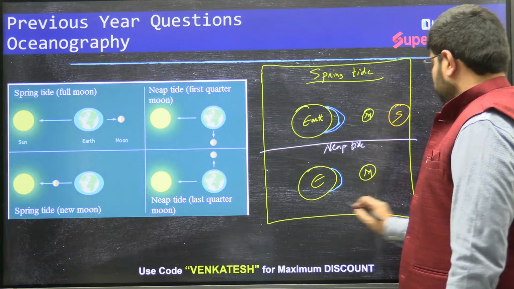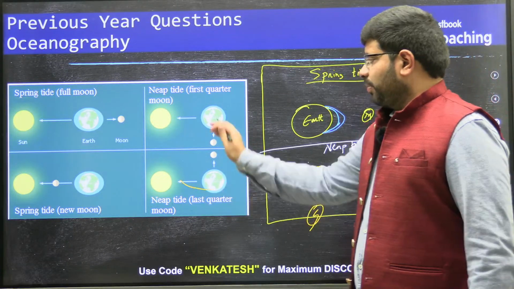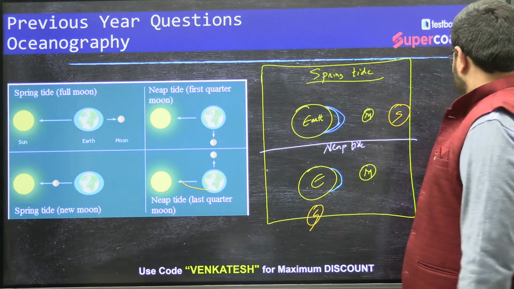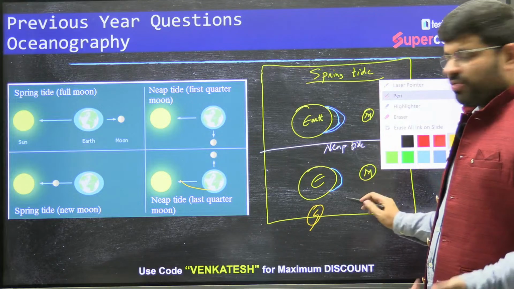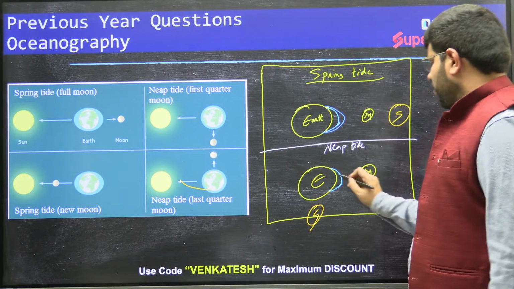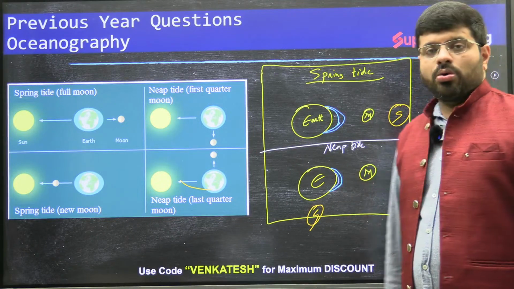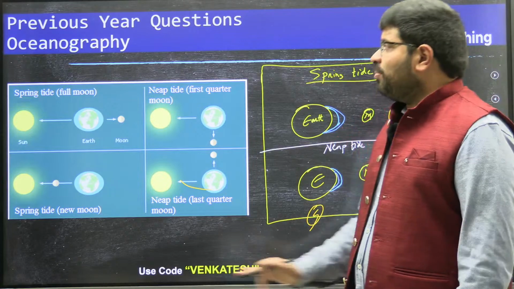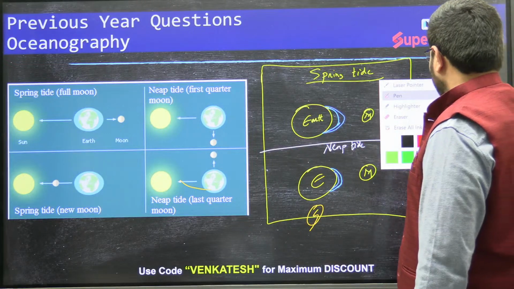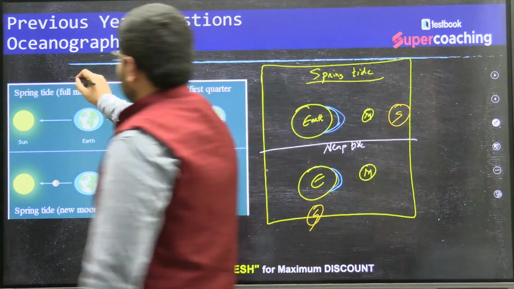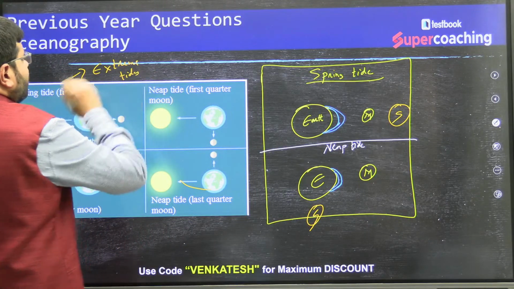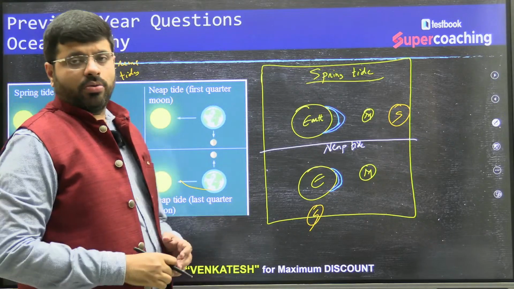Whatever force is added here by the sun will be subtracted here. So the tide becomes a normal tide. Extreme tides are found at spring tides. In other words, when spring tides occur, you find extreme tides, where the high tide is higher than usual. When neap tides occur, we find moderate tides.